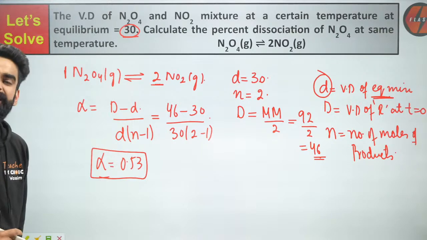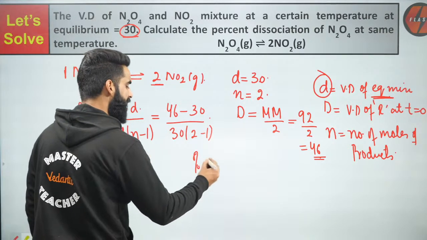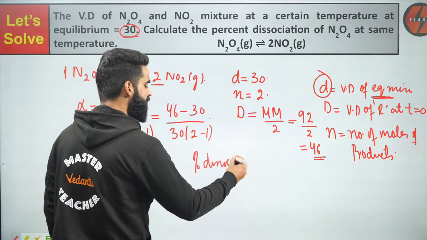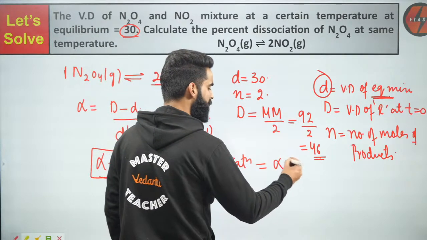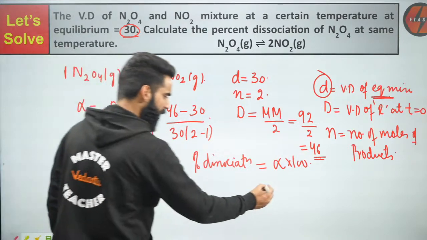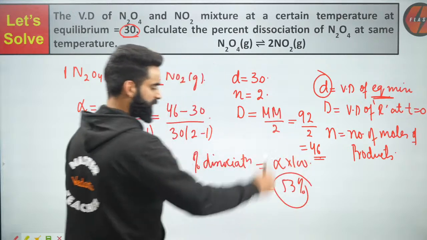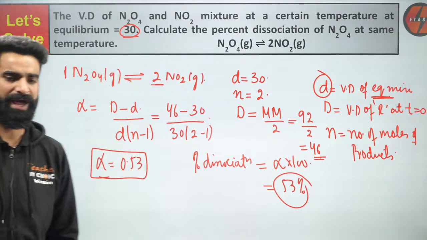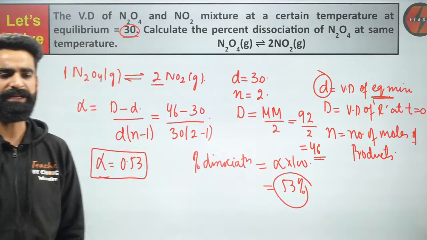But am I supposed to calculate the degree of dissociation or the percentage dissociation? I'm supposed to calculate the percentage dissociation, and in the last session, if you remember, I gave you one more formula: percentage dissociation is always equal to alpha multiplied by 100. Since I got the alpha value, I just have to multiply it by 100. So it's going to be 53%. So the percentage dissociation of N2O4 here is 53. Very, very simple question.